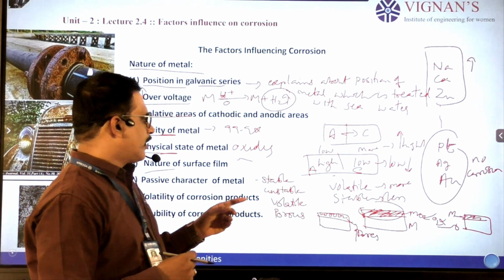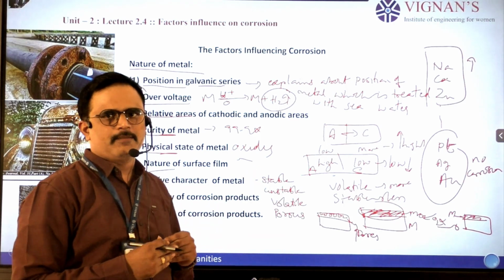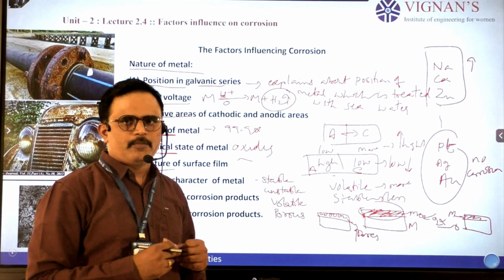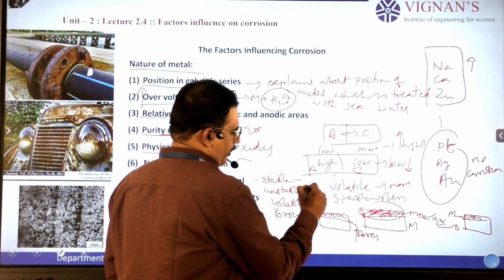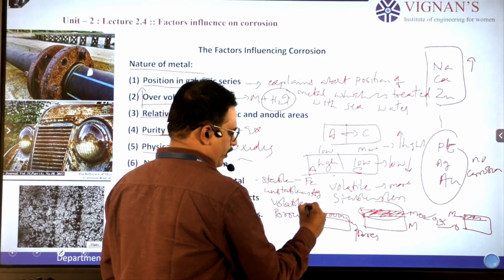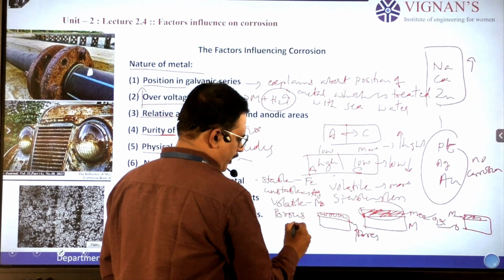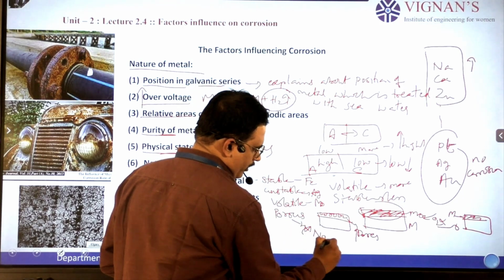Now let us see the example metals for these oxide layers: stable, unstable, volatile and porous. For this we can consider iron, for this one silver, for this one molybdenum, and this is for sodium.